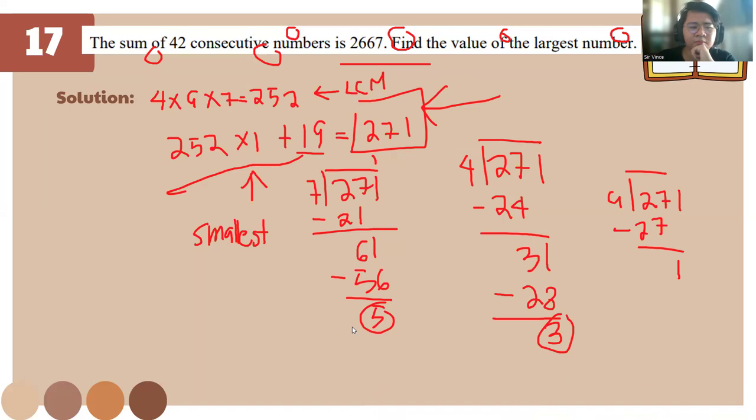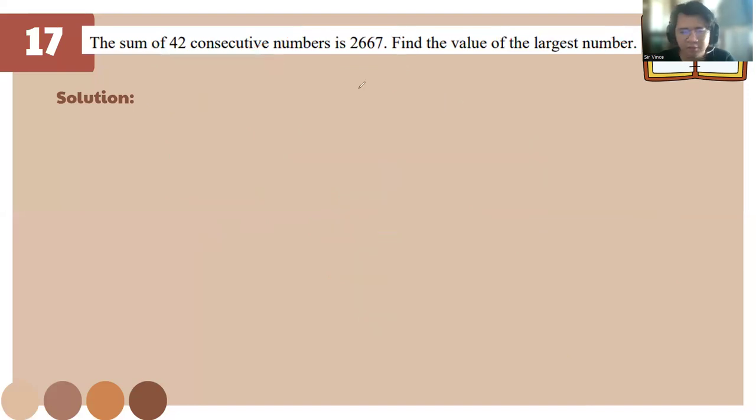So the sum of 42 consecutive numbers is 2667. Find the largest number. To find the largest number, class, we just need to divide 2667, and we can find the average of those numbers. Or what about we divide and then find the middle number? Yeah, you can do that, but it will take long. Try this one. But if you prefer to divide, you can use that. But this should be the fastest.